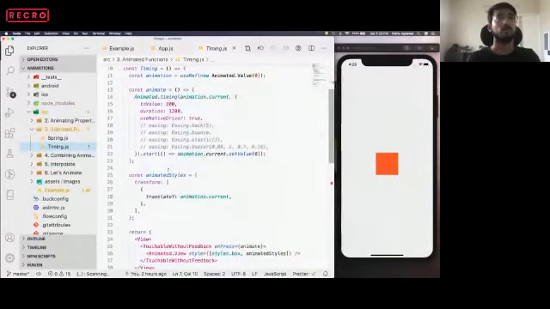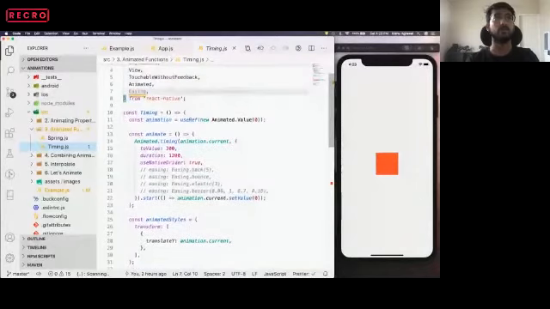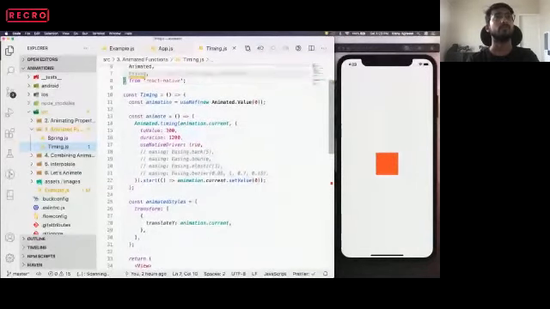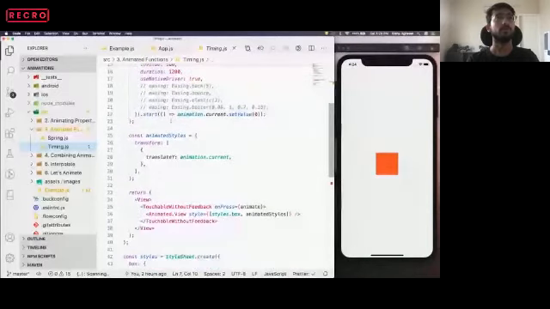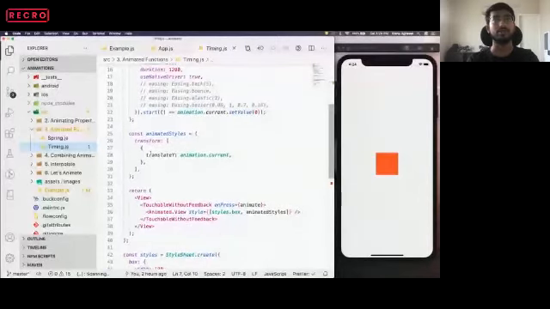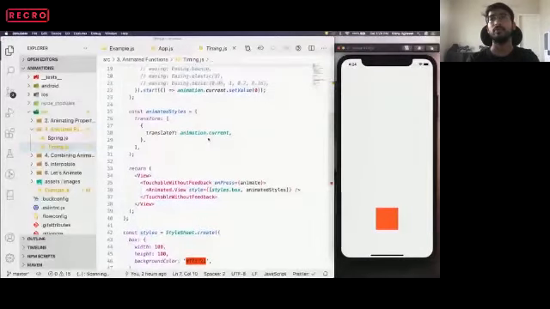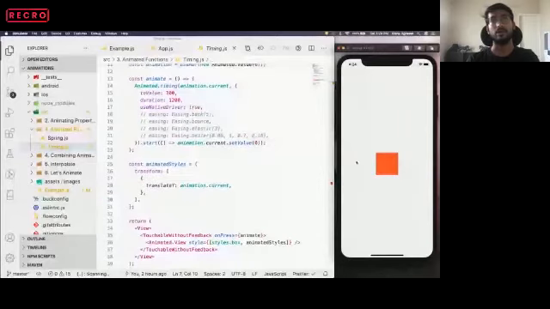Okay, so what I have done here, I have created a similar boilerplate that we were using in the example component. So this is the timing component that I've created. In this example also we have this touchable. Inside that touchable we have an embedded view that is a box, and we are providing the embedded styles. So what we are doing over here on press of this, we are just translating this on Y from 0 to value 300. Cool.